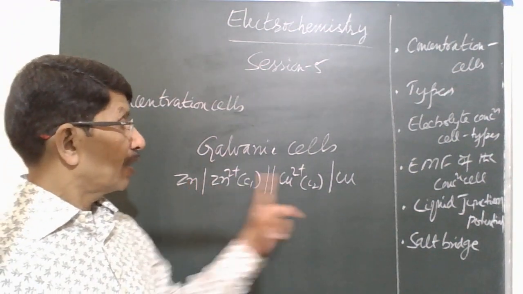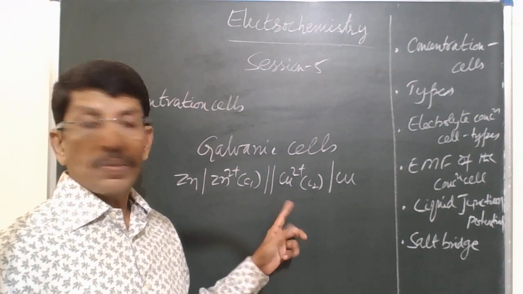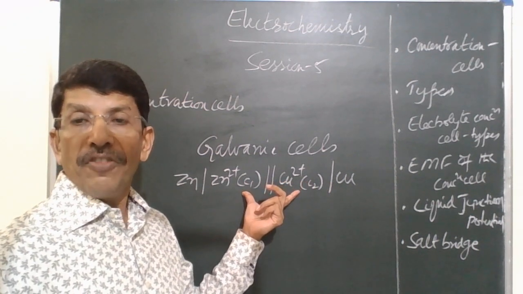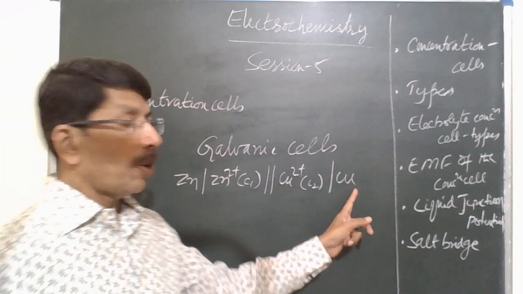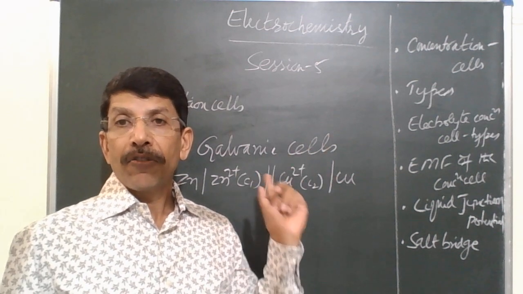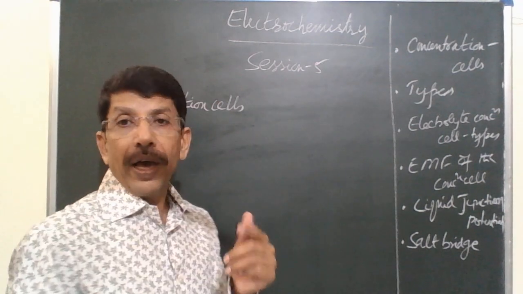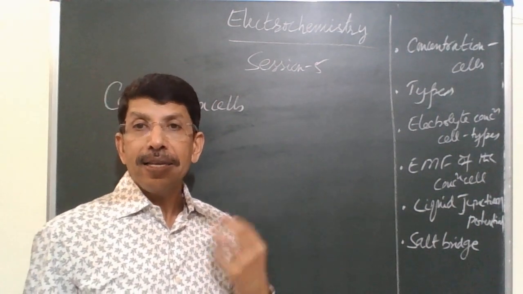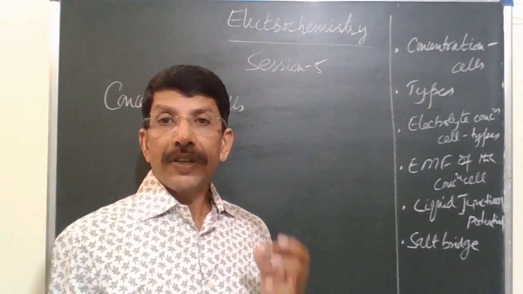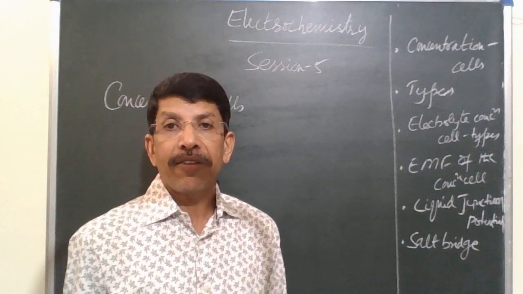So, in the Daniell cell, you have a zinc electrode and a copper electrode. Zinc rod dipped in zinc sulfate solution, copper rod dipped in copper sulfate solution. These are the two different electrodes in contact with their respective electrolytes. The electrode potentials of copper and zinc being different, the potential difference causes flow of current. So, this difference in electrode potentials is responsible for the EMF of the Daniell cell, or in general, in a galvanic cell, EMF arises due to the difference in electrode potentials of the two electrodes which constitute the galvanic cell.